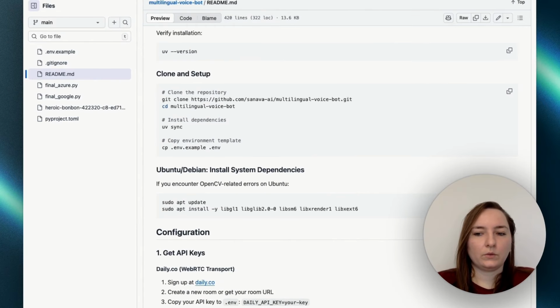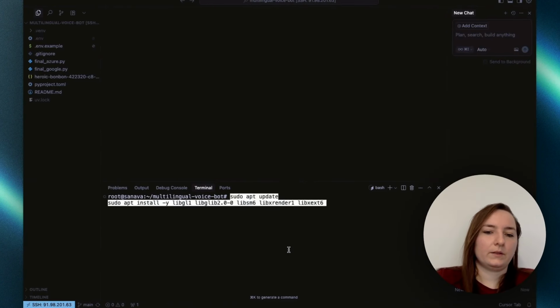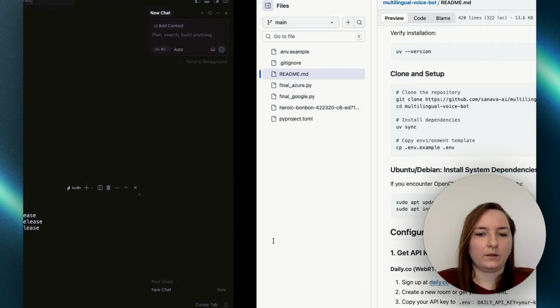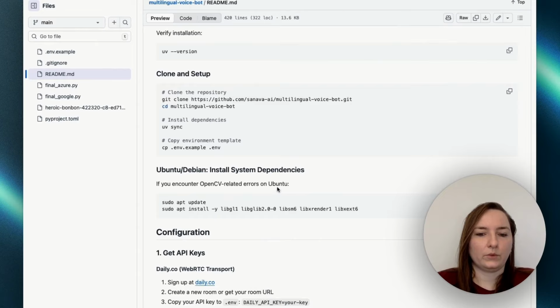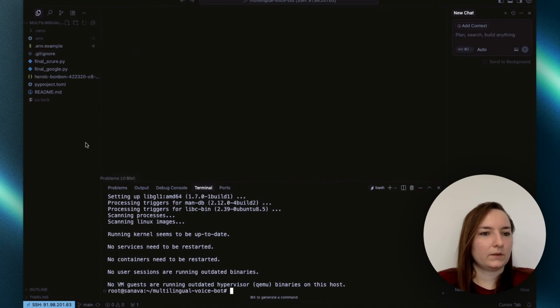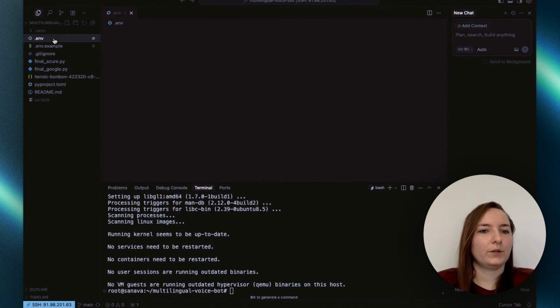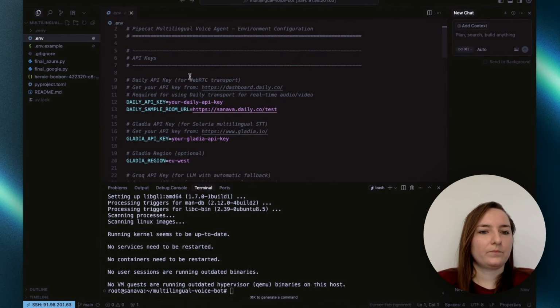Now I need to copy and paste this command for Ubuntu because I get some errors if I don't do it, so I will just paste in this, but I think for Windows you don't need it. Okay, while this is installing, we can set up our API keys here.